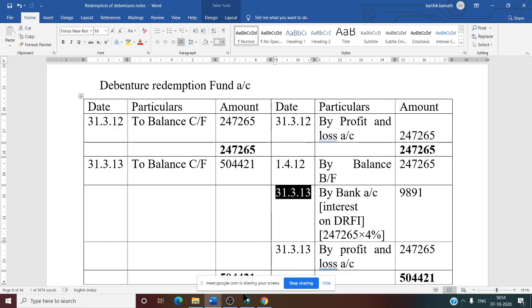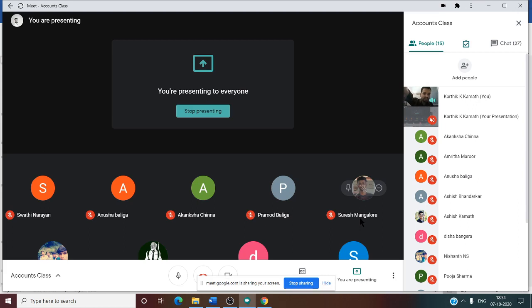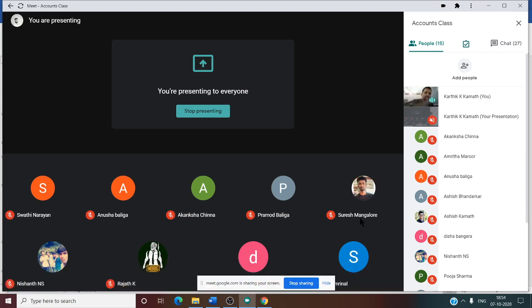Next thing we need to see: 31/3/2013, again at the end of the year, here there is an interest. So my question: why is there no interest in the first year in the DRF account? We have discussed this earlier. Because here the amount itself is set aside at the end of the year, and interest is calculated on the opening balance of every year. So there is no opening balance in the first year. Only the closing balance we have entered, right? Now in the second year there is an opening balance. How? Because the previous year's closing balance is the opening balance of the next year.